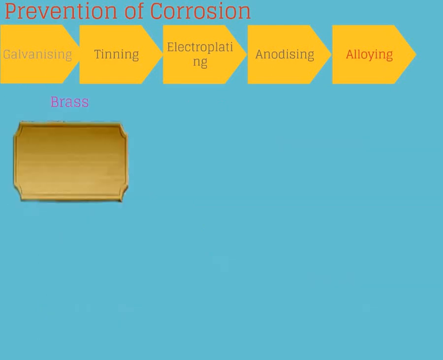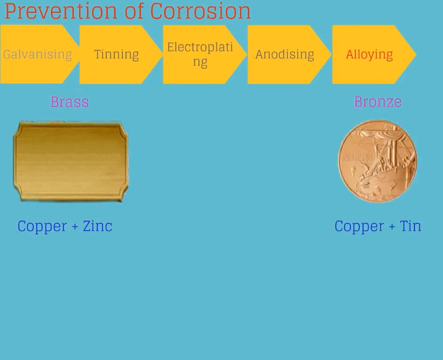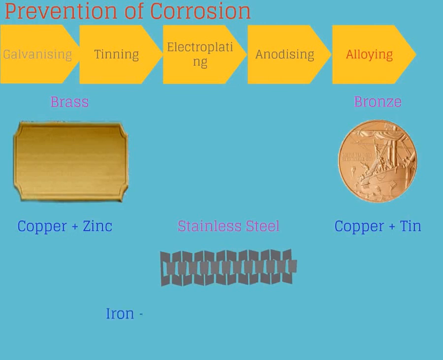For example, brass is made of copper and zinc. Bronze is made of copper and tin. Stainless steel is made of iron, nickel, chromium and carbon.